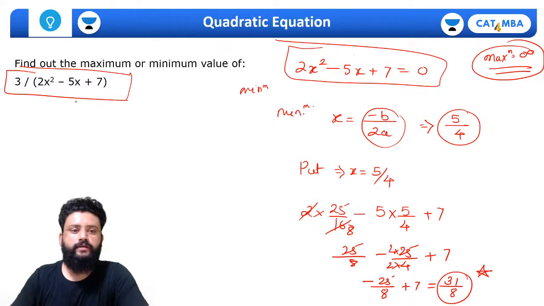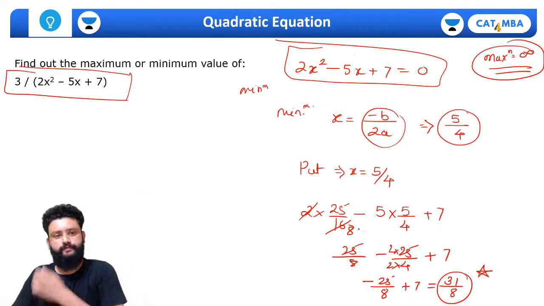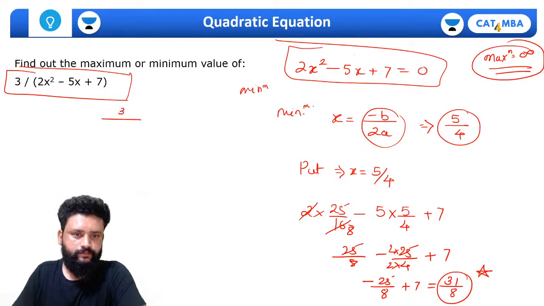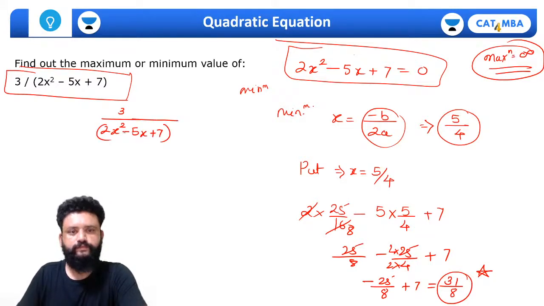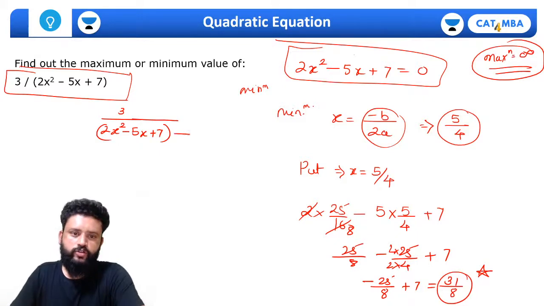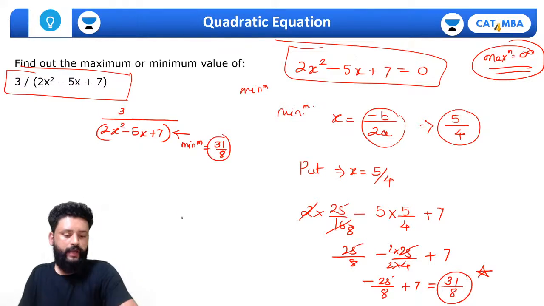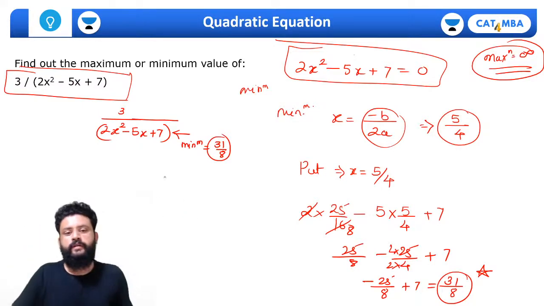Am I right? Okay, so we got the minimum value for this quadratic expression, which is 31 by 8. Have you understood this? Right.